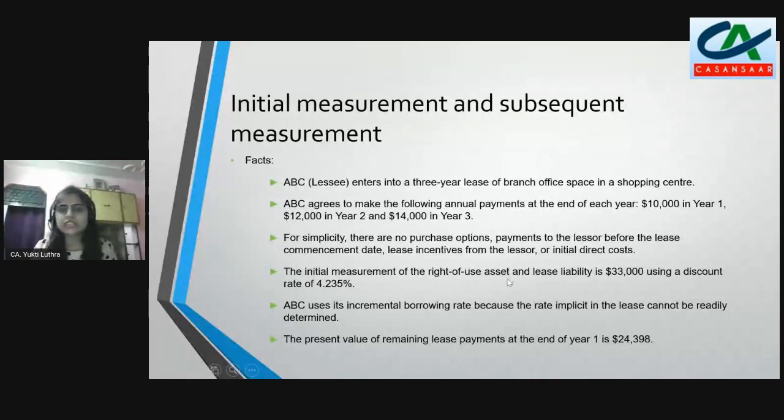Okay. So initial measurement is already given to us, $33,000. This is calculated using a discount rate. So what is the requirement under the standard? The requirement is that we have to use the implicit rate in the lease. So this is basically my IRR only. In this case, the implicit rate is not available, so ABC, this company, has used IBR. Present value of lease payments at the end of year 1 is given as $24,398. So these are our facts.